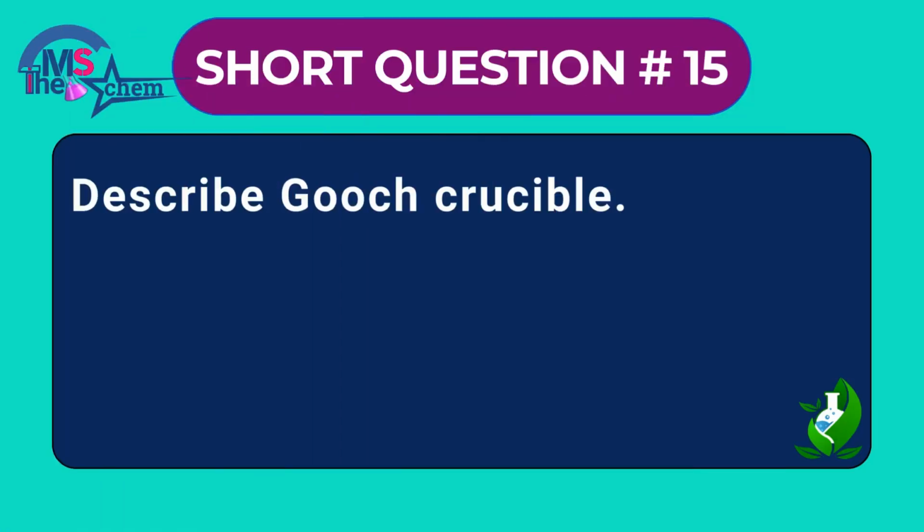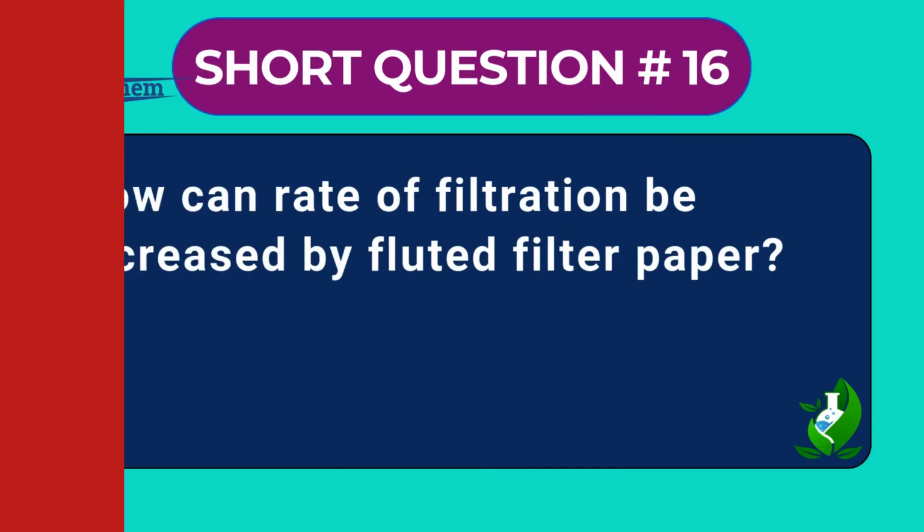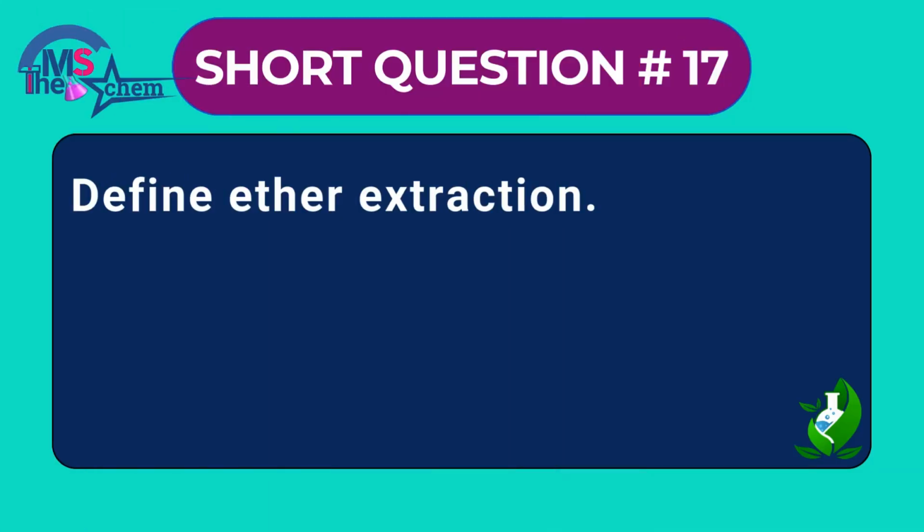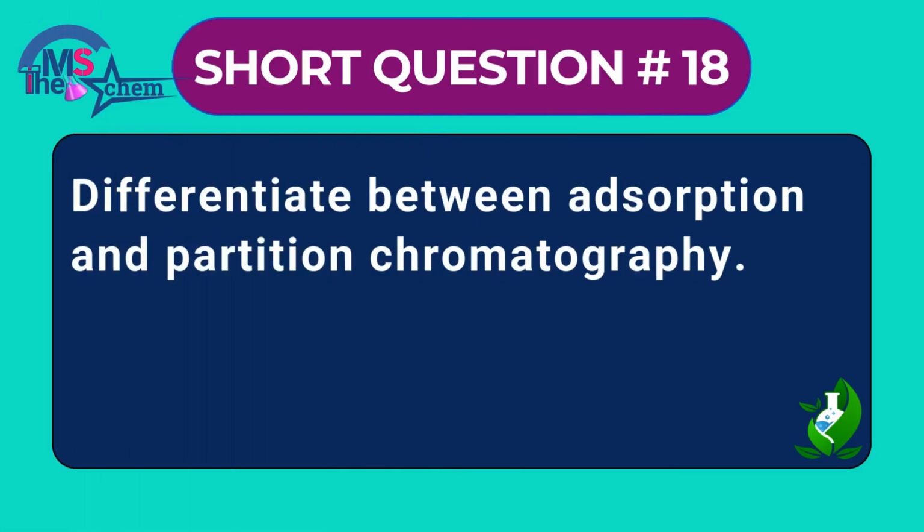Question 15. Describe gauge crucible. Question 16. How can the rate of filtration be increased by fluted filter paper? And question 17. Define ether extraction. And the last one, question 18. Differentiate between adsorption and partition chromatography.